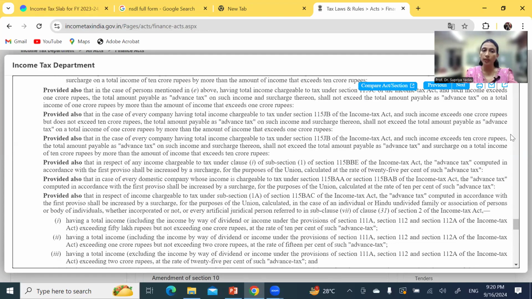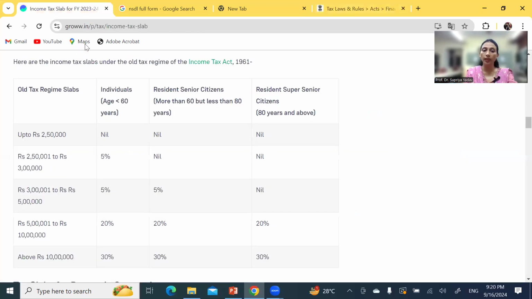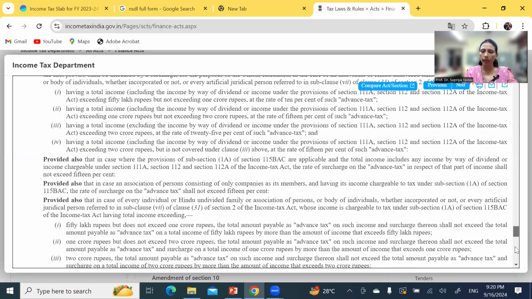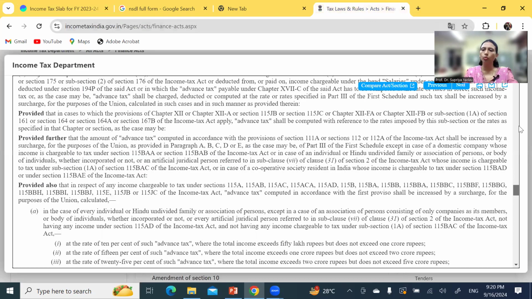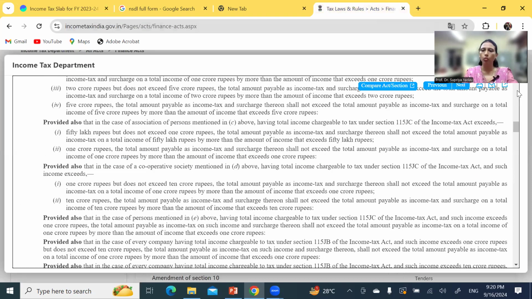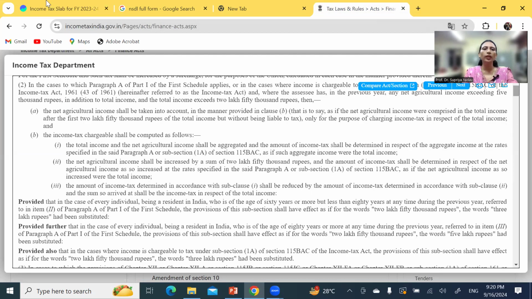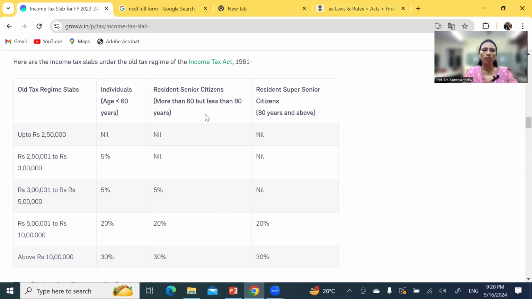But as we saw earlier, there are income tax slabs. So you can search on Google and get the tax rates and the TDS rates also. This is the better way to search, because most of the time by reading section 2, we can't get anything in a nutshell. Otherwise, we have to go through all these things and then understand what exactly they have to tell us. So the better way is to Google the income tax slab rates for the assessment year or financial year.